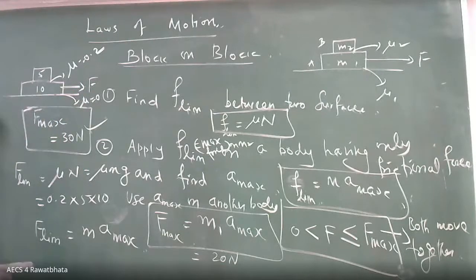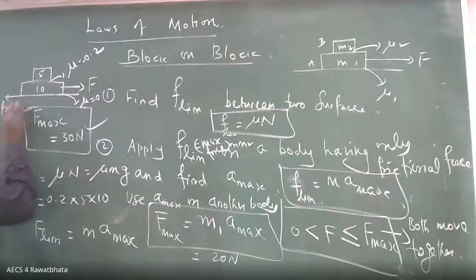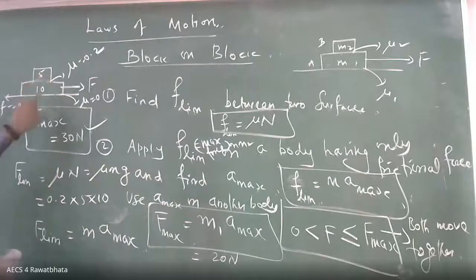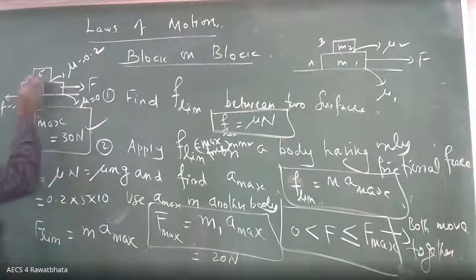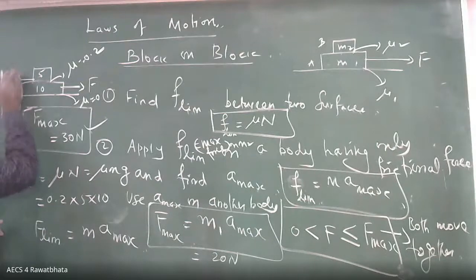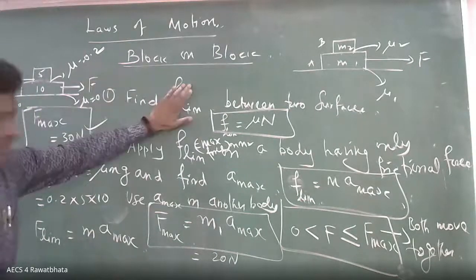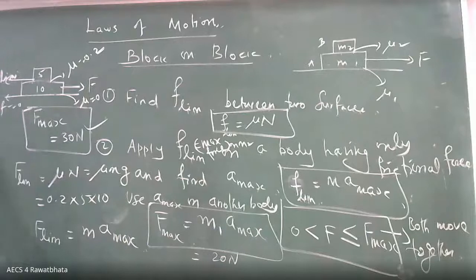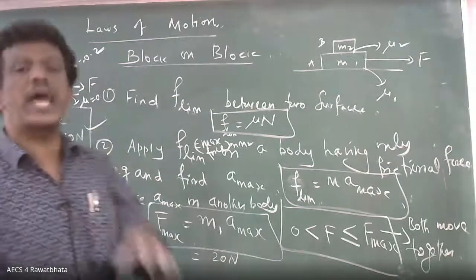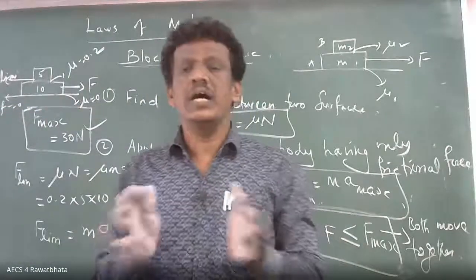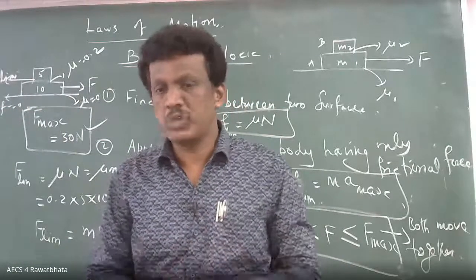Between 10 kg and this surface, what is friction? 0. But between 5 kg and 10 kg, you have friction 0.2. Static friction, limiting friction. So that will act here. F is acting here, F limiting is acting here. Then you can find out the acceleration. When you find the acceleration, you have the force value. Net force equal to mass into acceleration.